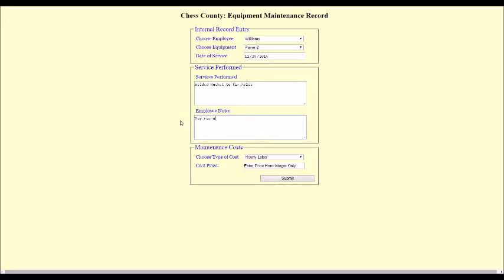May require new, well, this is a paver, so we wouldn't do that. Let's say that he cleaned it. We'll say that he cleaned everything. And he has no employee notes here, and so that's just hourly labor, and he spent a couple hours doing it, so we'll put in 150, submit.